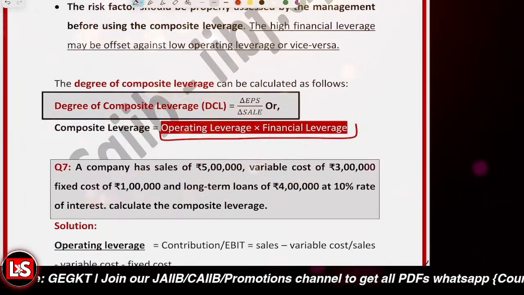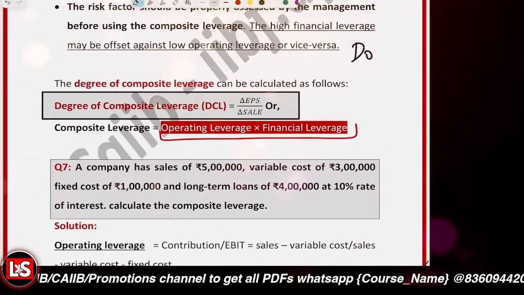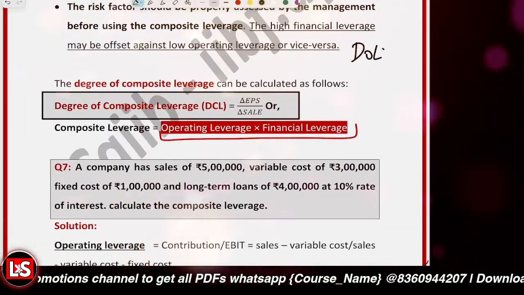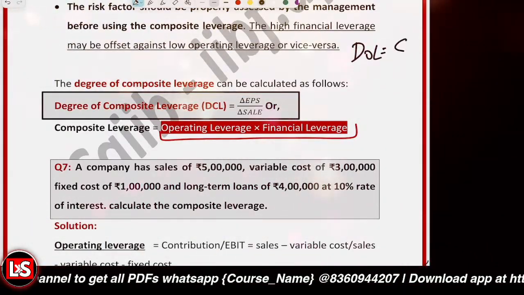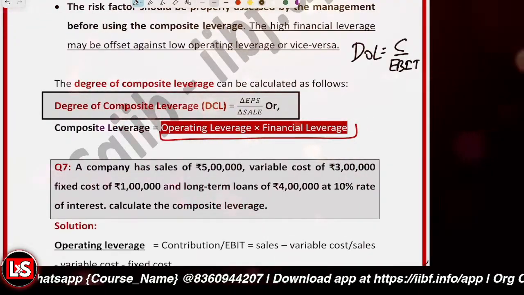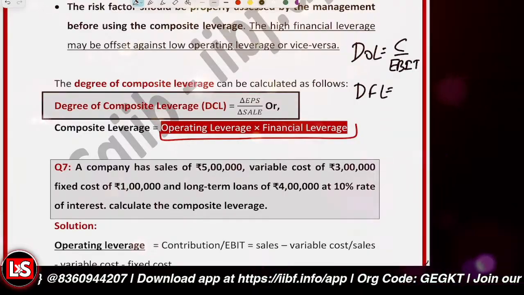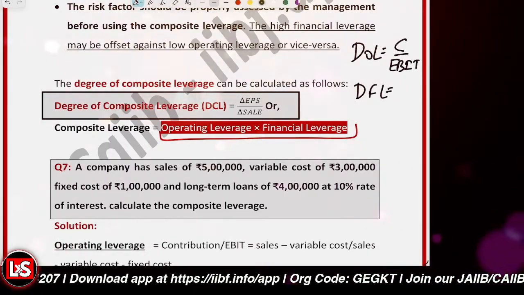DOL, the degree of operating leverage, is basically contribution to EBIT. And what is the degree of financial leverage? It is EBIT to EBT.